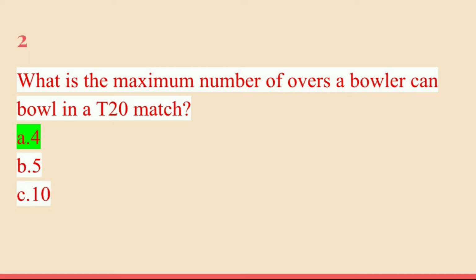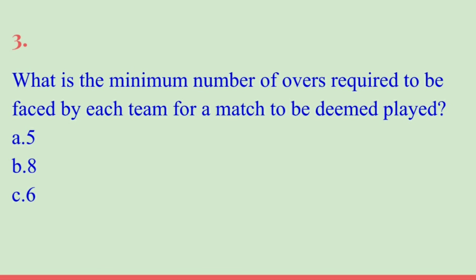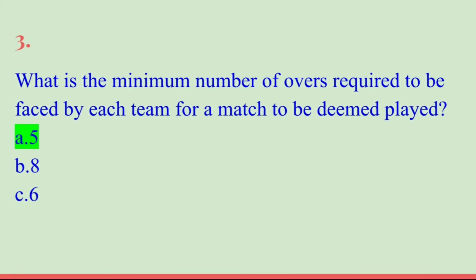Next we have, what is the minimum number of overs required to be faced by each team for a match to be deemed played? So, the question I repeat, what is the minimum number of overs required to be faced by each team for a match to be deemed played? So, the correct answer is 5. Five is the minimum number of overs that each team requires to play for the match to be deemed played.